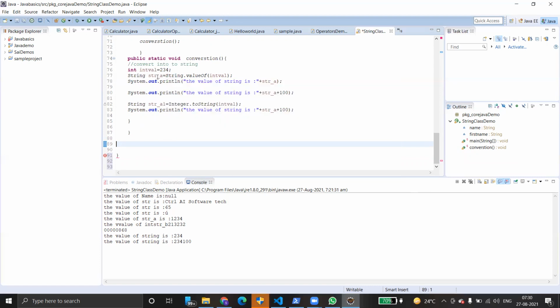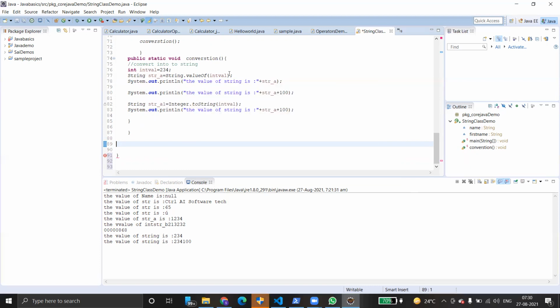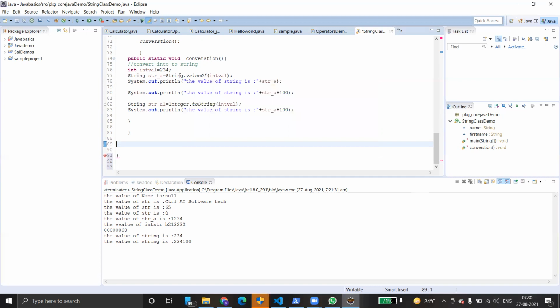It simply converts. We always prefer to use String.valueOf, because if you want to convert into different data types, we simply use String.valueOf for anything. It might be integer, long, or double, anything can be used. In most applications, formatting strings into different data types would be the biggest problem. Hence we prefer to use String.valueOf. Okay, so suppose you exclusively want to use the Integer wrapper class, you can use Integer.toString.